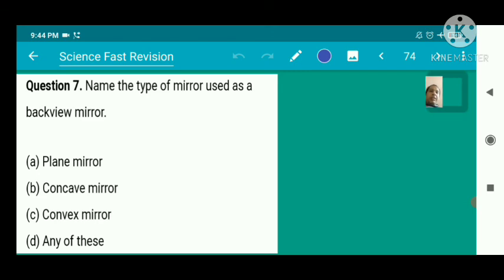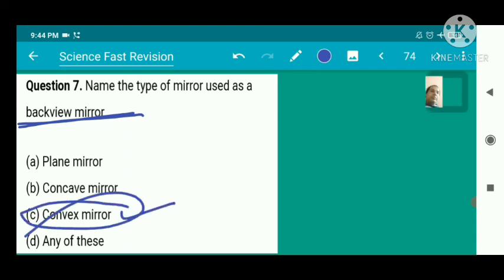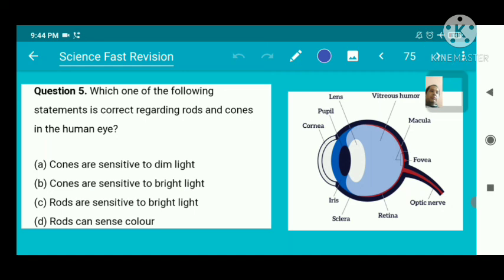Name the type of mirror used as a back view mirror. It's the convex mirror. Which one of the following statements is correct regarding rods and cones in the human eye? There are four options given below, and our answer is B. Cones are sensitive to bright light.